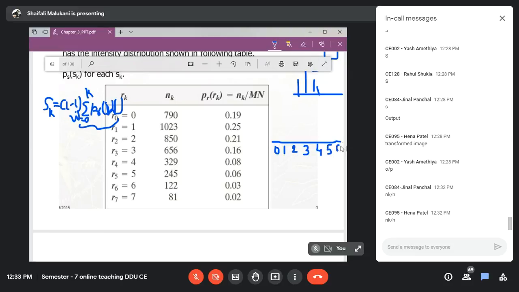I know that my input intensities can range from 0 to 7. For 0 it will be 0.19, for 1 it is 0.25, for 2 it is 0.21, for 3 it is 0.16, then 0.08, then 0.06, 0.02 and this.